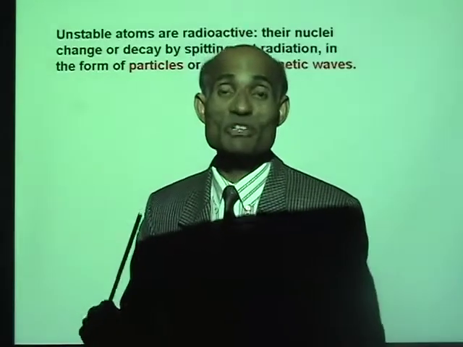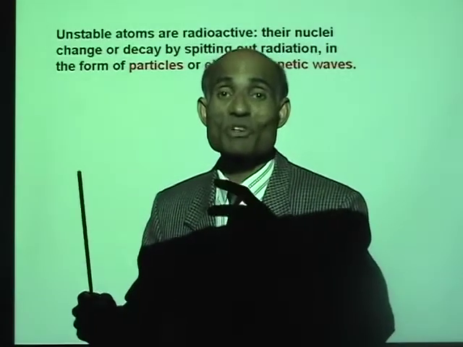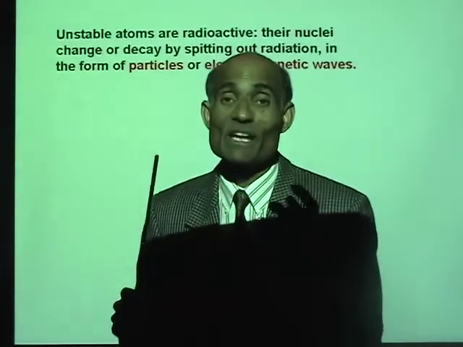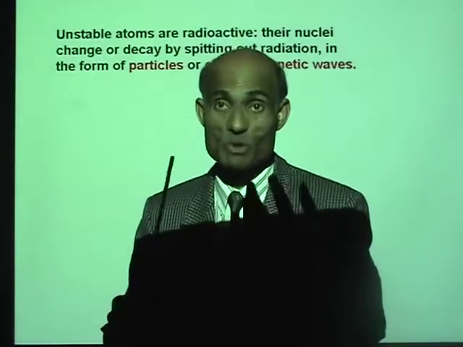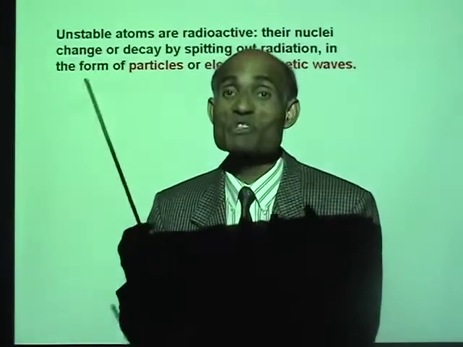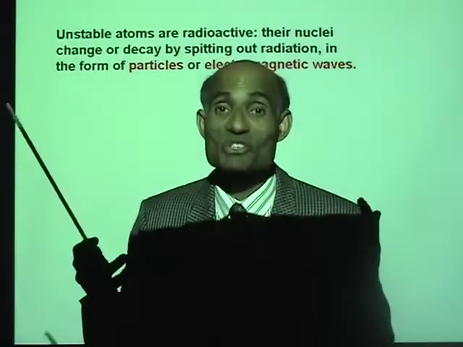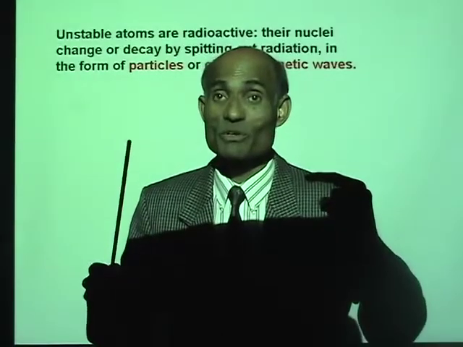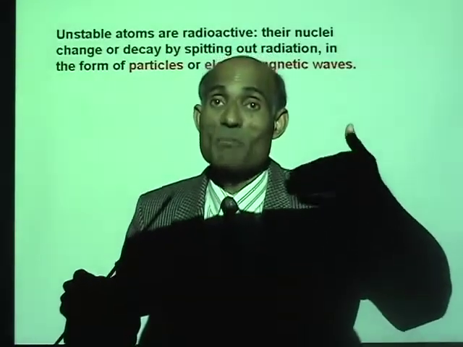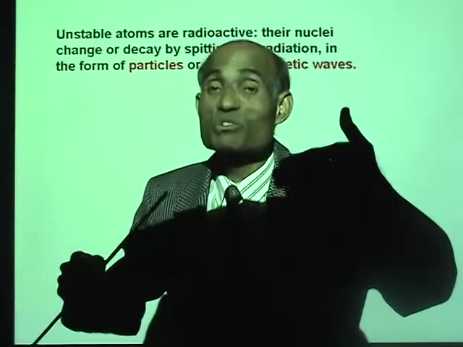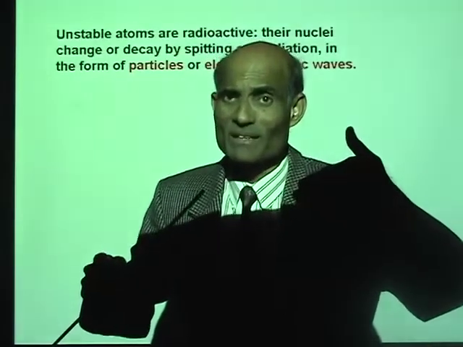If the combination of protons and neutrons in a nucleus is not conducive to stability, then we say that nucleus is unstable. Now, as I told you, any nucleus above atomic number 83, that is bismuth, is that right?